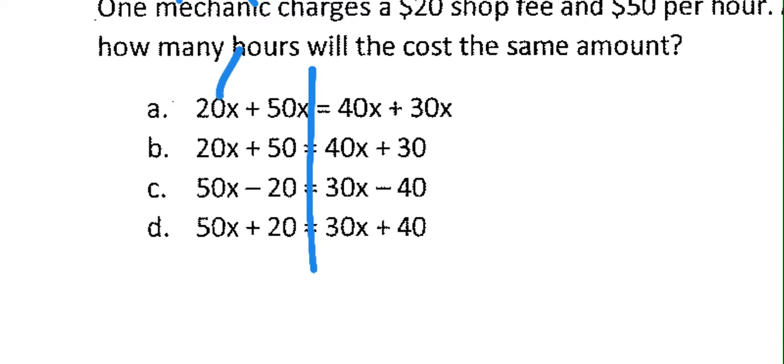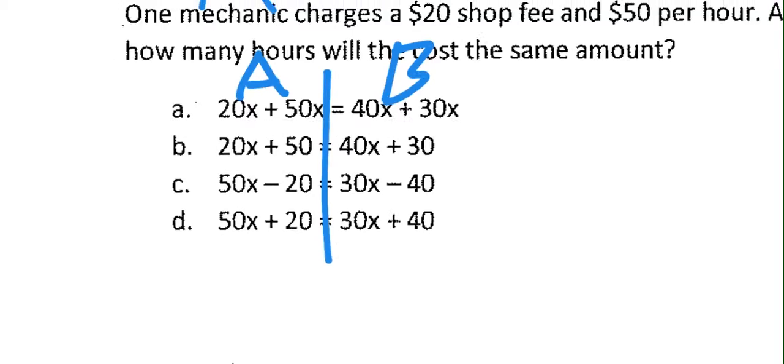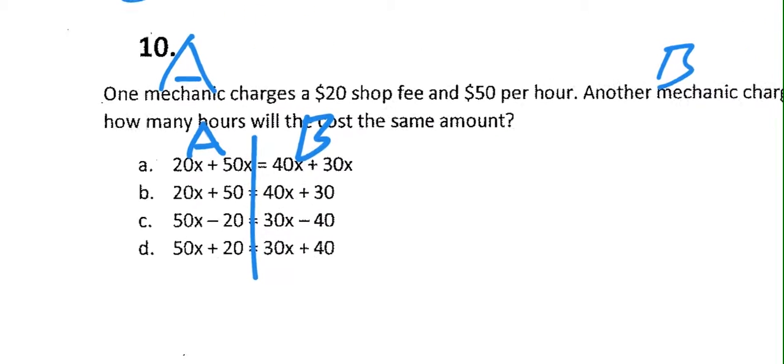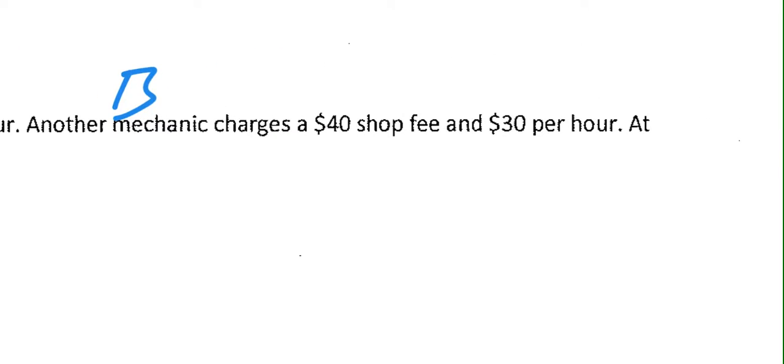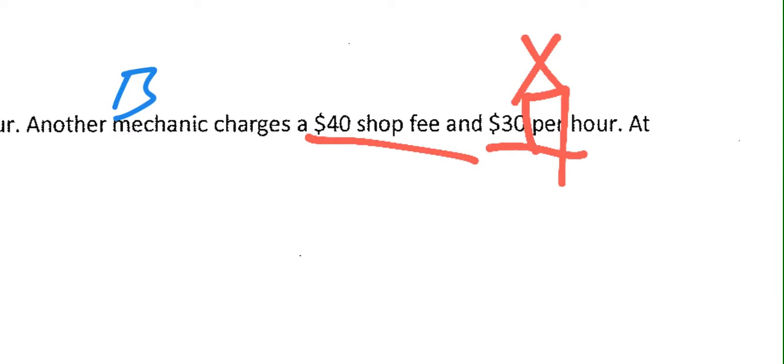Usually, this ends up being side A, this ends up being side B, or the first person listed, then the second person listed. It's not always true. Once you get more comfortable with it, we'll try mixing it up a little bit, but that's true a lot of the time. So now for mechanic A, $20 shop fee, $50 per hour. That's going to be the thing with the X, and we're getting total, so we're adding those two things, the $20 shop fee plus 50X. Mechanic B, he's charging a $40 shop fee and $30 per hour. So that's going to be the one that has X, and we're adding to get a total on those.